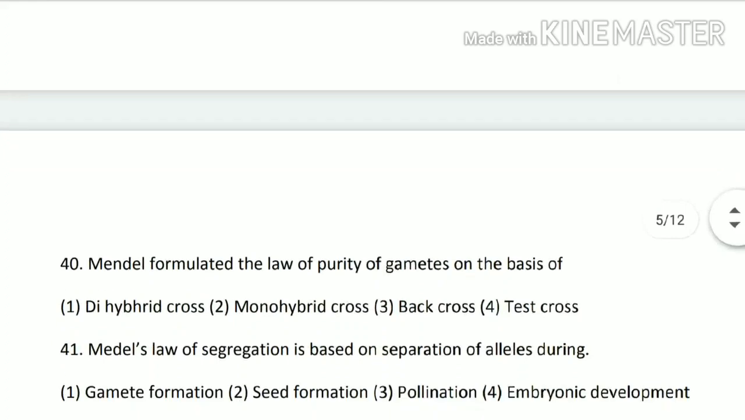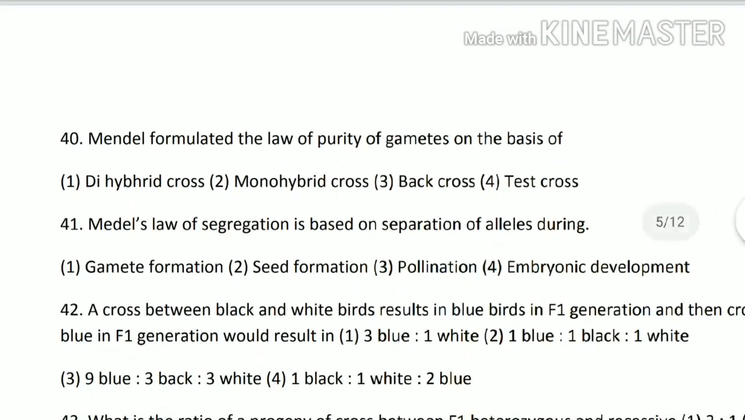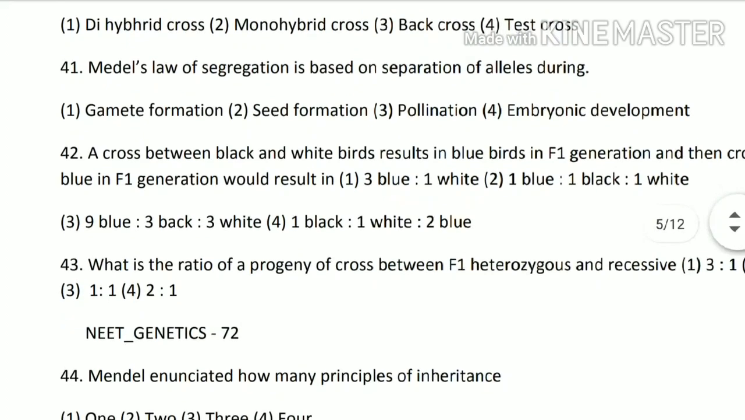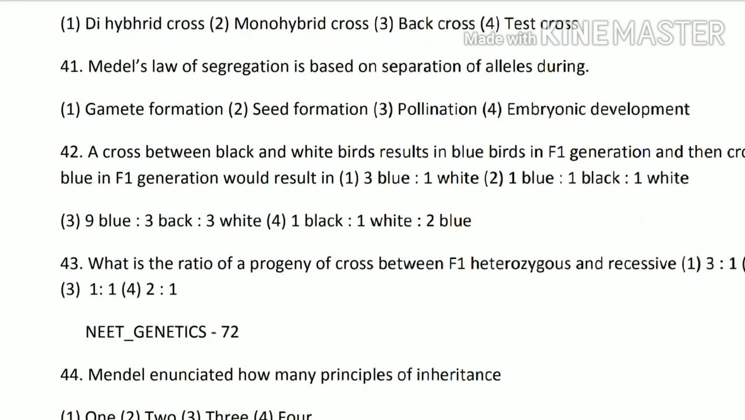Next 40th question. Mendel formulated the law of purity of gametes on the basis of, so this was proven by the monohybrid cross. That means option number 2nd is the correct option. Next question. Mendel's law of segregation is based on the separation of alleles during gamete formation, seed formation, pollination, or embryonic development. So it was during gamete formation. That means option number 1 is the correct option.